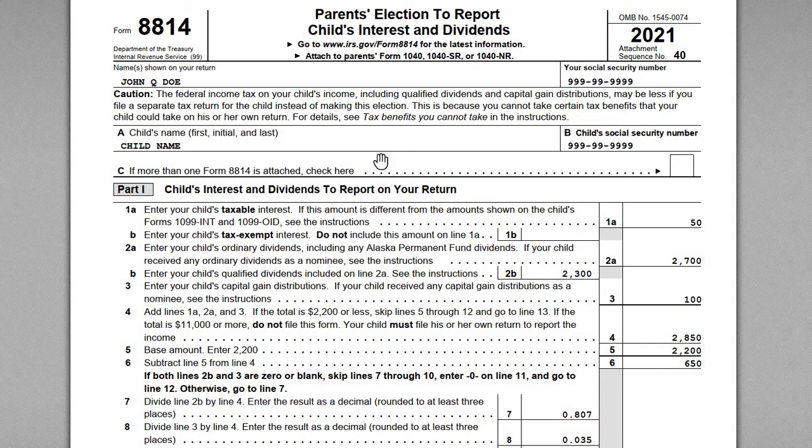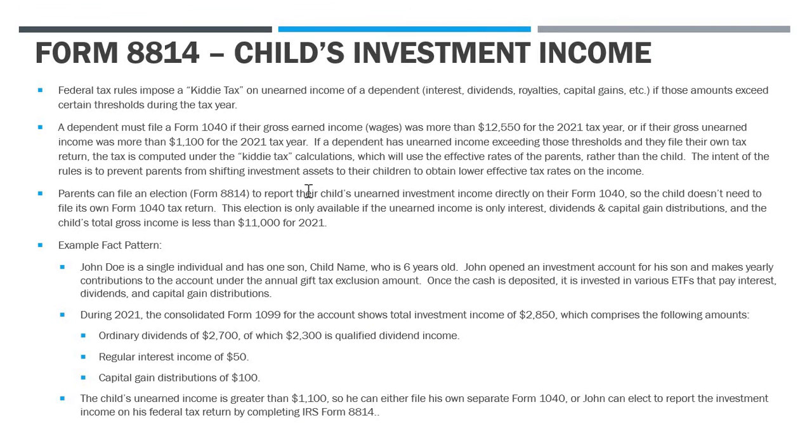Now, I've got the 8814 in front of us, which we'll go through with a full 1040 for the individual parent here. But I've also got a slide covering some of the rules here and what your options are as a parent if you have children that have investment income. So the 8814 kind of goes hand in hand with this, quote, kiddie tax issue that parents face.